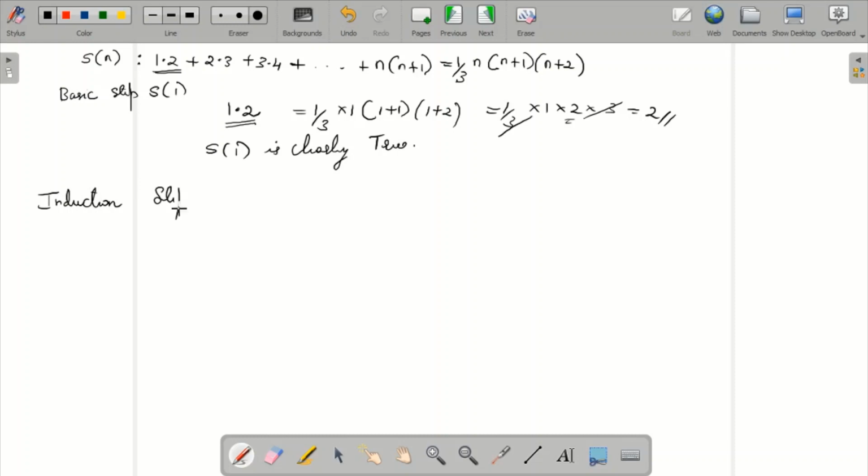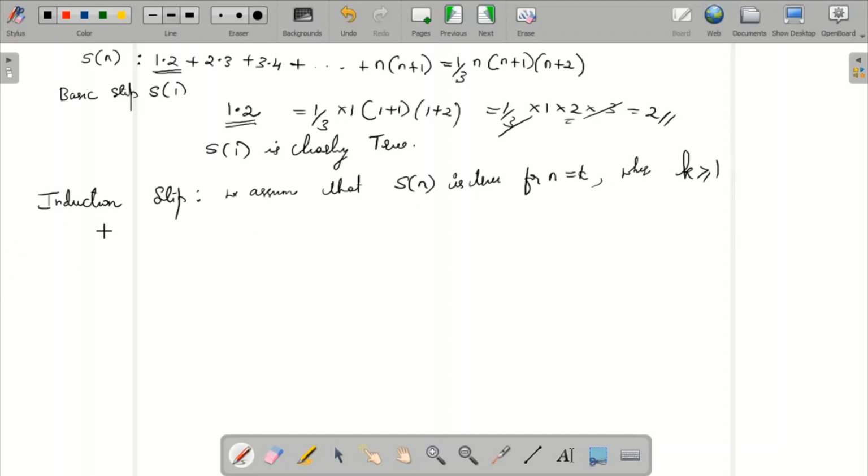Induction step. So what is happening in the induction step? We assume that S of n is true for n equal to k, where k is greater than or equal to 1.